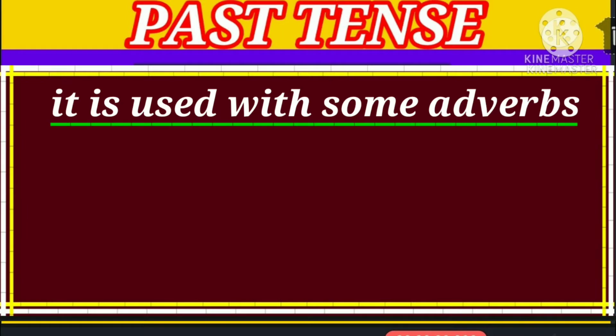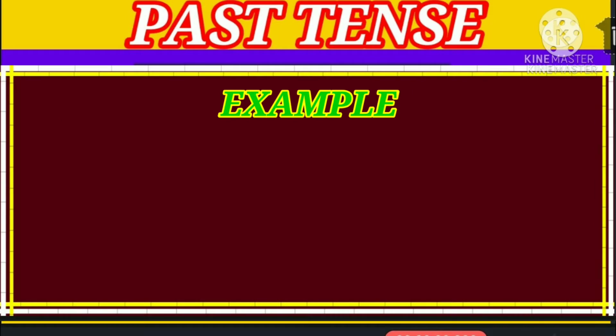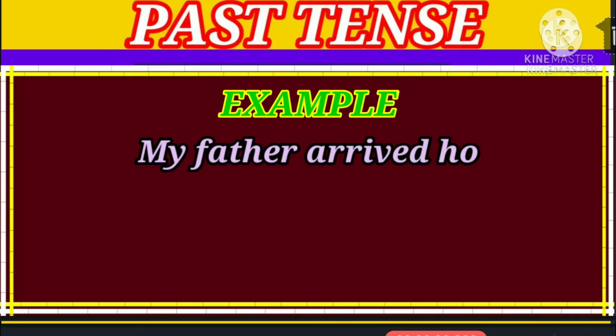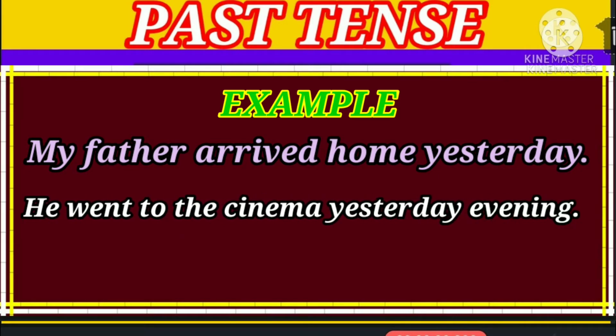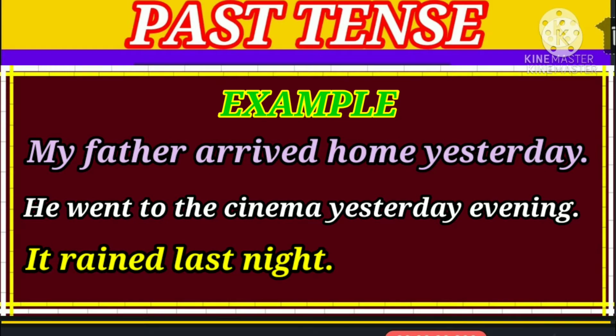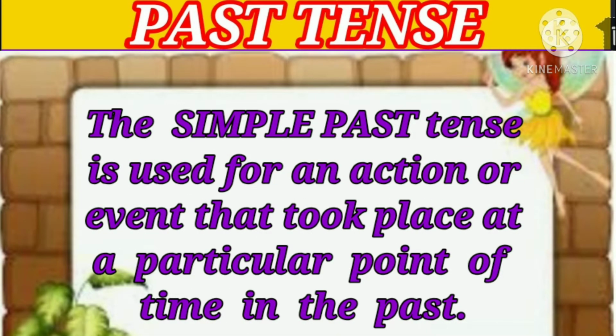It is used with some adverbs of time like yesterday, last night, last week, last year, a few years ago, etc. For example, my father arrived home yesterday. He went to the cinema yesterday evening. It rained last night.